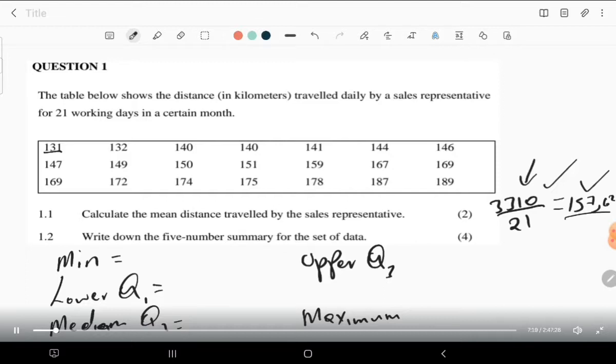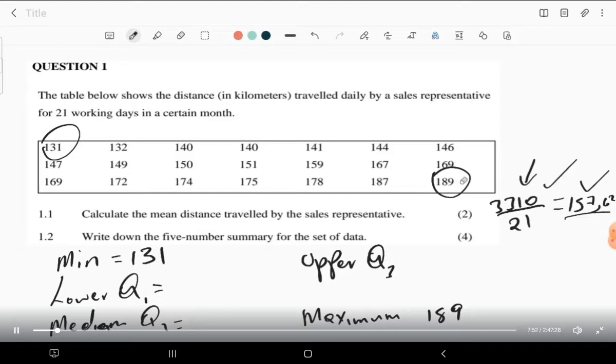And now, what are we having? For the minimum, we take the lowest one, and it's easy to take the lowest one when the data is well arranged. So we have 131. Then after that, we have the lower quartile, we're gonna come back to it. Then let's just take the maximum. The maximum is 189. So these are the easiest ones to fill up. Let's come to the next one.